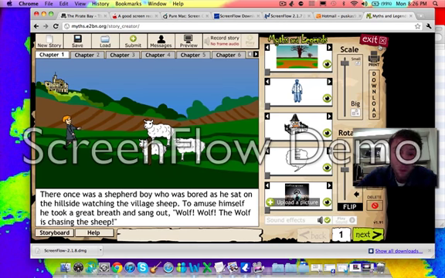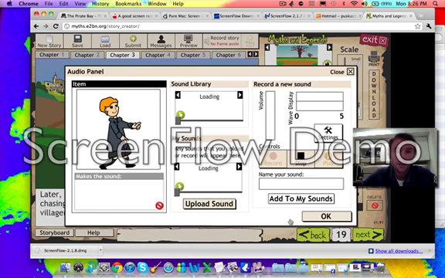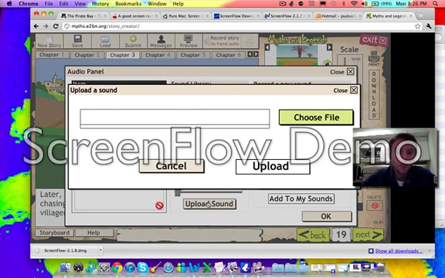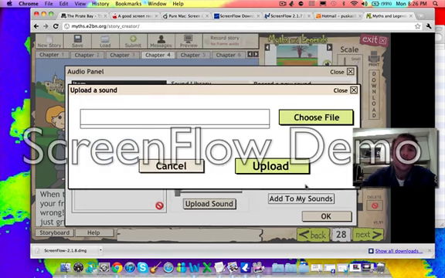Now, if you've recorded your story, excellent. Because what you could do is, you could choose a character, again click on sound effects, but this time, click on upload sound, choose file, and look for your recordings. Remember, they should be on the desktop in your Unit 4 folder, and they should say Chapter 1, Chapter 2, Chapter 3. Okay, good luck with it.